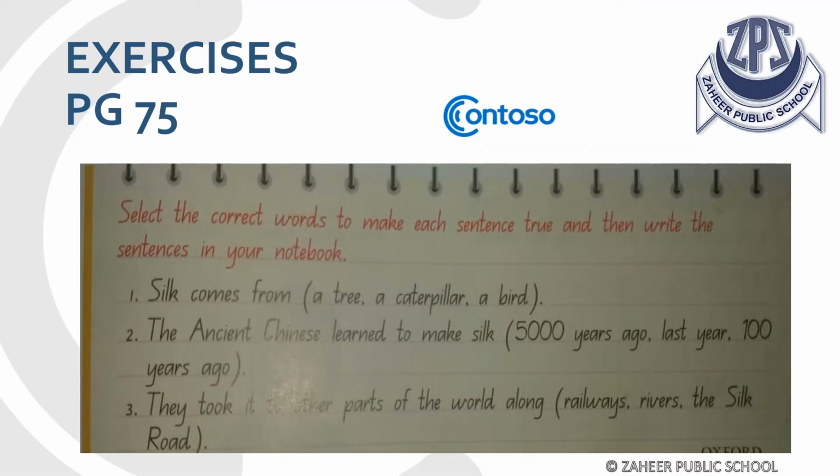Now complete the exercise given in your textbook, page number 75. You have to select the correct words in the brackets and write them down in your notebook. So the first one is: the silk comes from a tree, caterpillar, or a bird. The second one is: the ancient Chinese learned to make silk 5,000 years ago, last year, or 100 years ago. And the third one is: they took it to other parts of the world along railways, rivers, or the Silk Road. You have to choose the correct one.